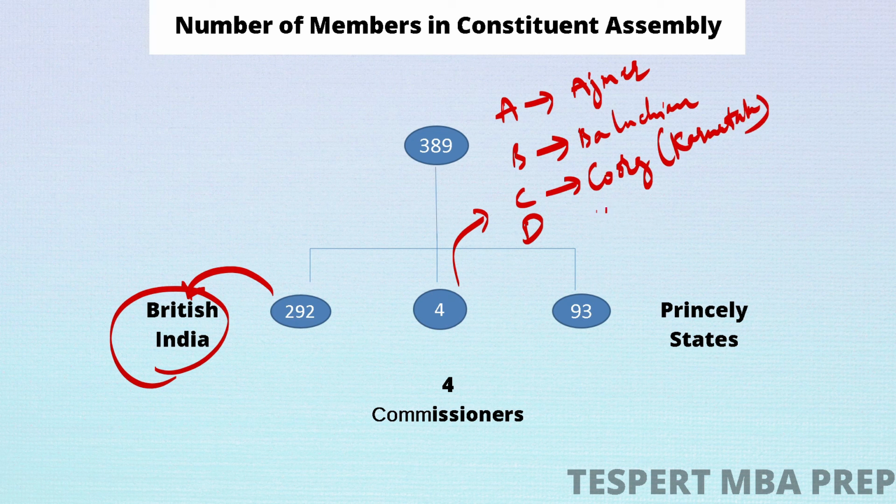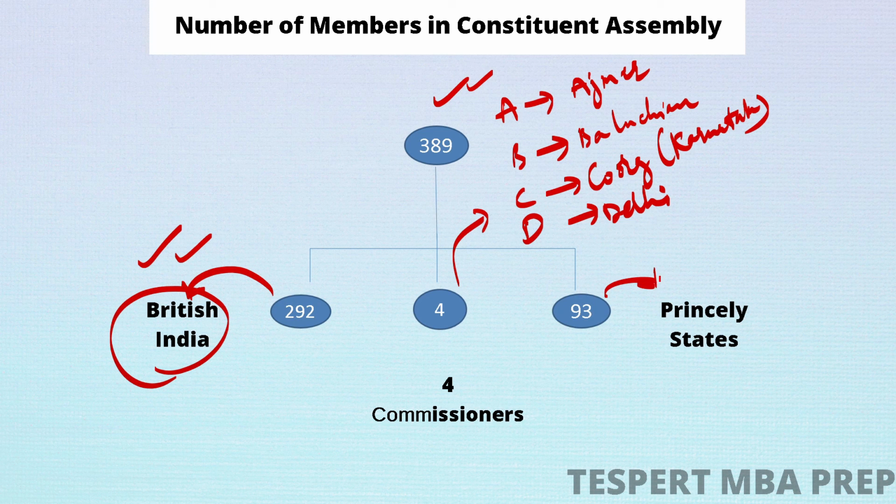See, the difference between British India and these 4 provisions was similar to that of today's states and union territories. In the same way, at the time there was also a difference between the states of British India and these special provisions. So these were like union territories at that time. However, these were also under British India. So out of 389, 292 were elected from British India, 4 were the commissioners, and 93 were nominated from the princely states.